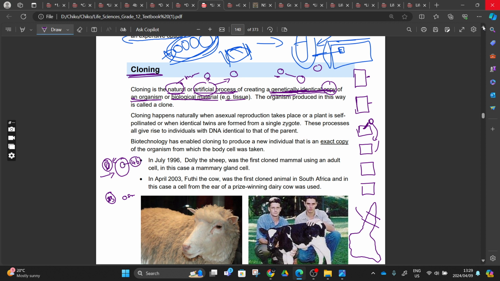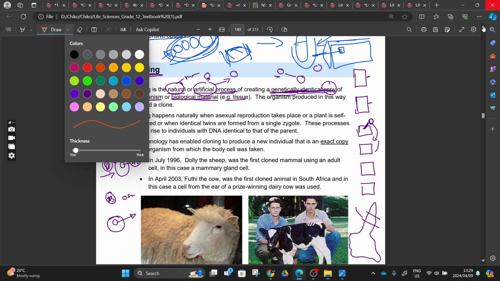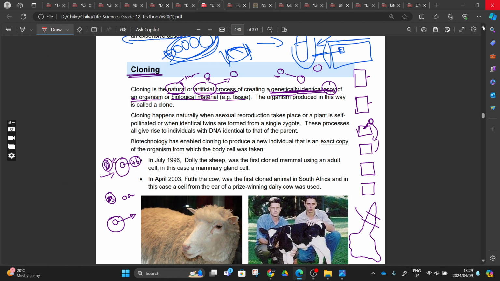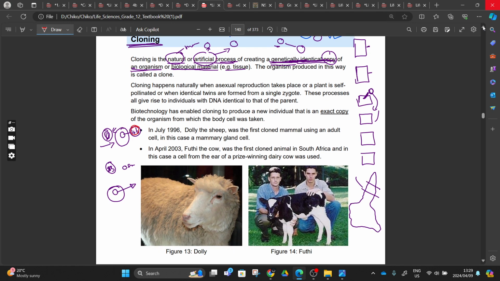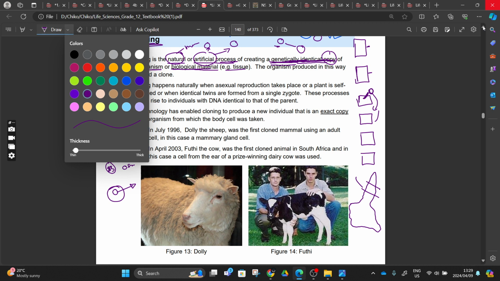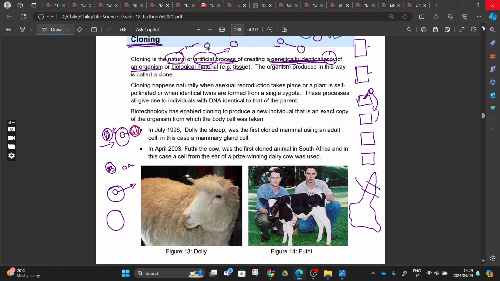We can take these 46 chromosomes and insert them into an ovum. In this ovum, we remove the nucleus, right? We remove this nucleus here, and then we take that emptied ovum and insert the nucleus with 46 chromosomes.